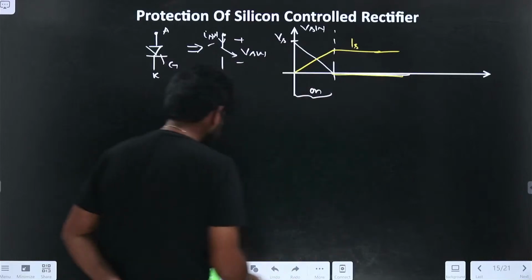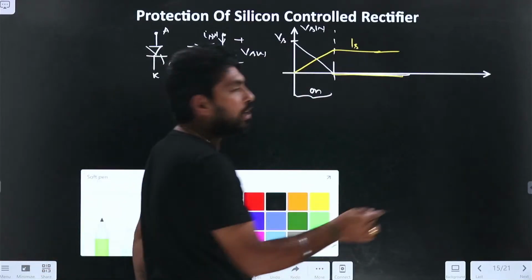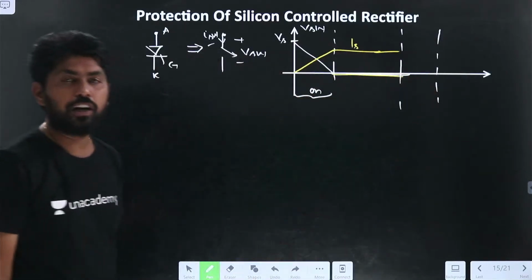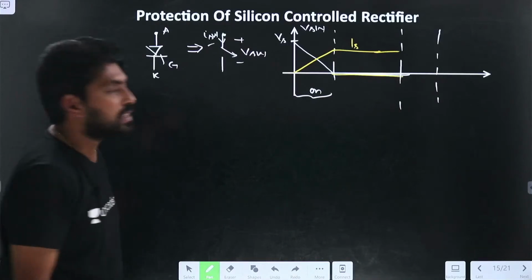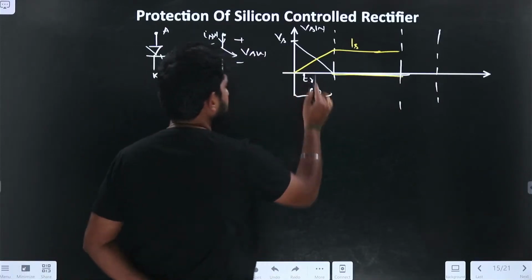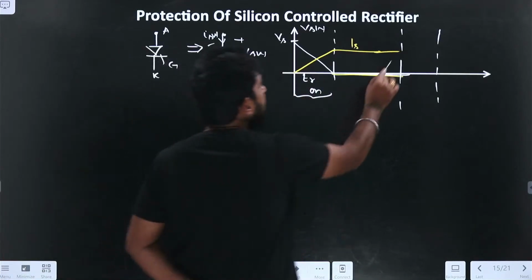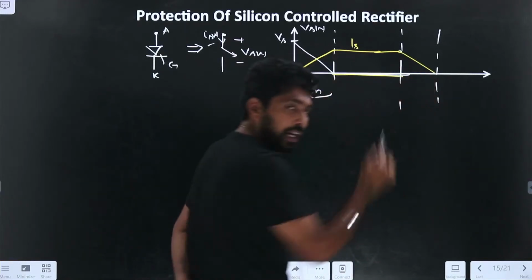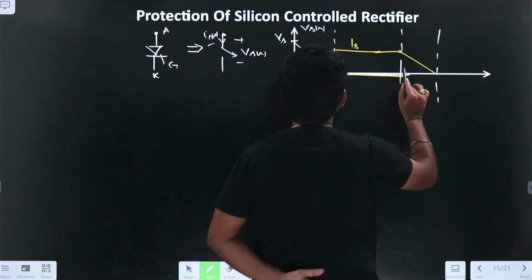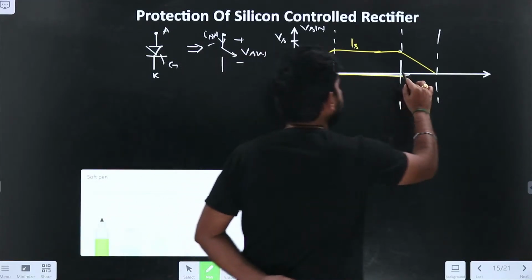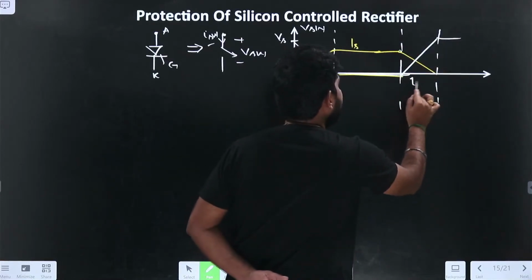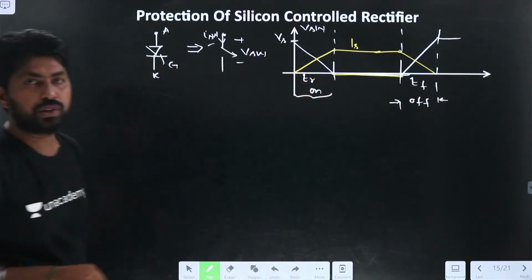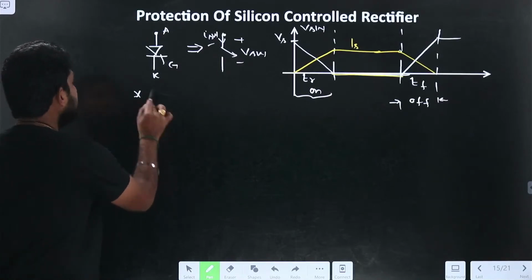Now what about the voltage here, during the turn off process? Now I have initiated the turn off process here. What happens during this time? Let me call this TR, that is the turn on time of the switch. Now the source current will reduce to 0. It takes some time, right? Because it is a practical switch, it takes some time, and the voltage will be like this. Let me call it TF. This is the off transition of the switch. Now tell me, the losses are more in which case?